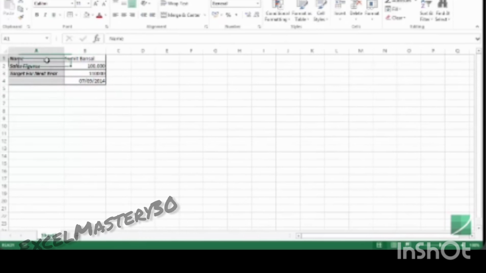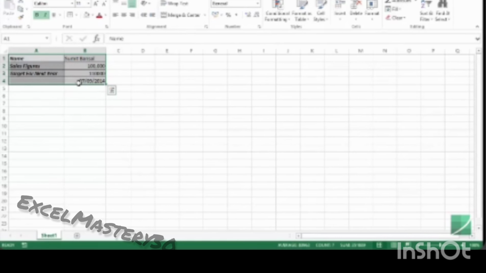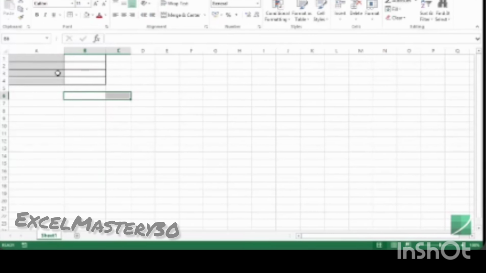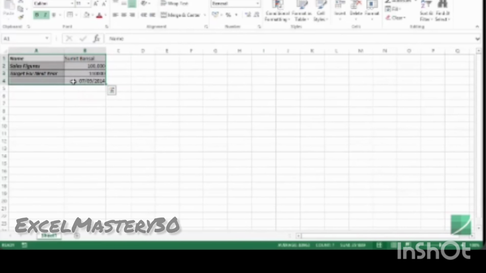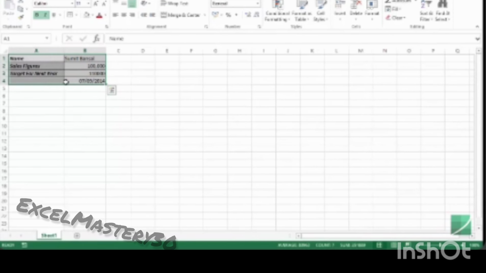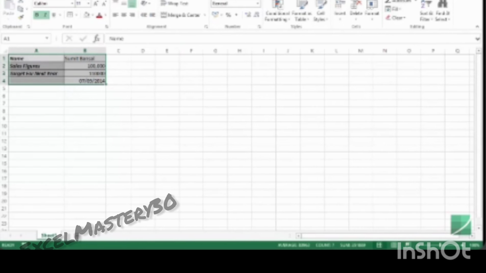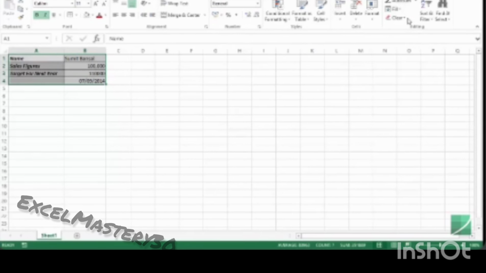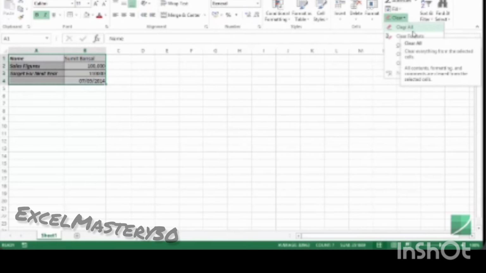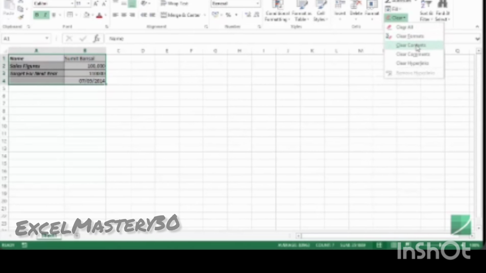Now if I go and select this entire range and I hit delete key, you can see that it has deleted the content, but it has not deleted the formatting. So deleting would only delete the content of a cell. In case you need to clear everything, if you need to delete formatting as well as everything, you can use this option in home, go to editing, and here you have this option of clear. Select clear and you have these options, which is clear all, clear formats, clear contents, clear comments, and clear hyperlinks.